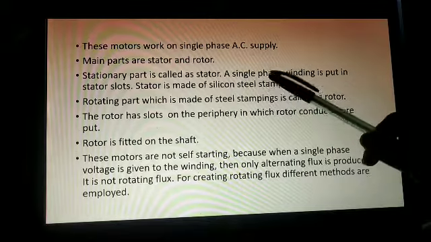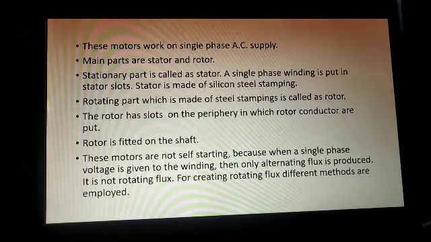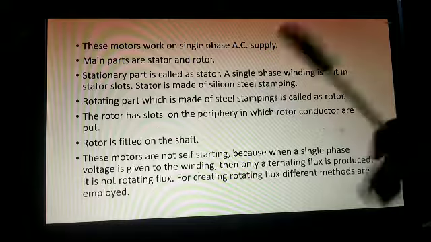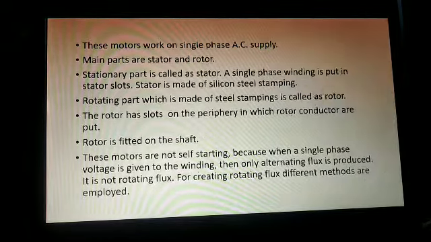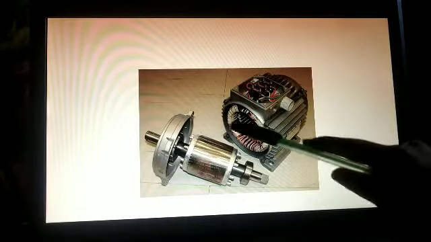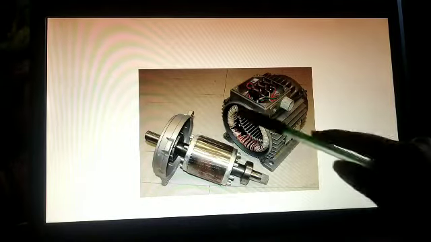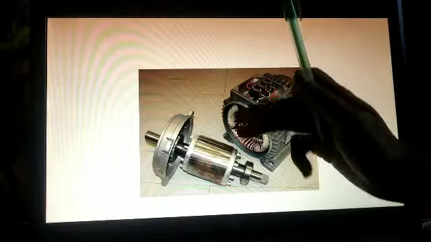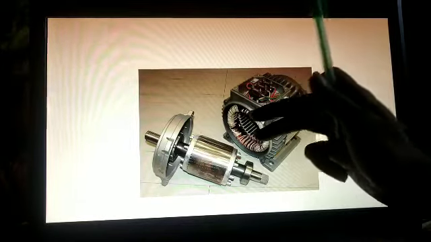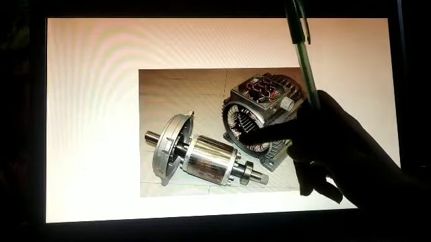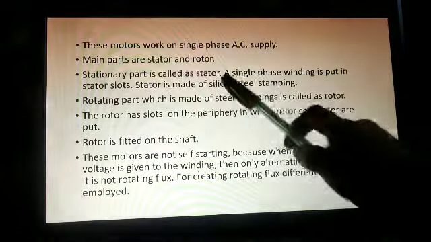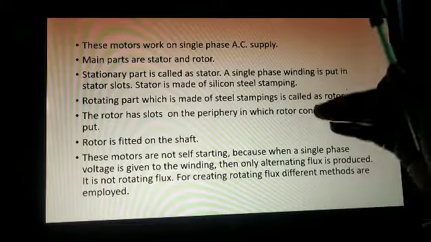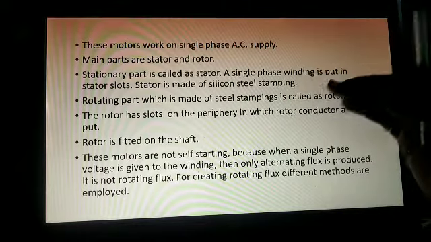We have learned the stamping part in the transformer. So this is our stator, and it has slots, called stator slots, and in these slots the single phase stator winding is placed.